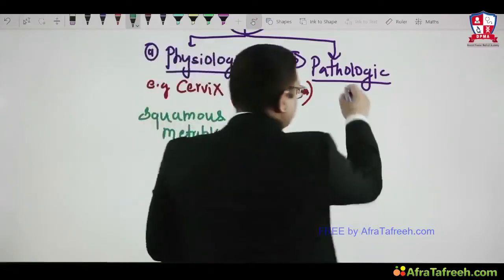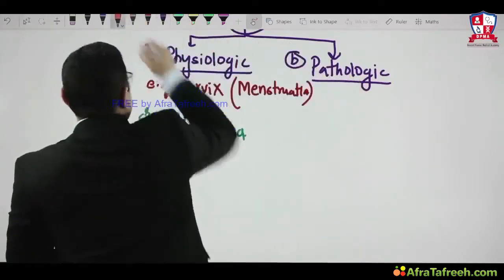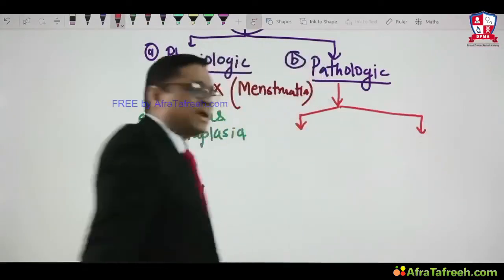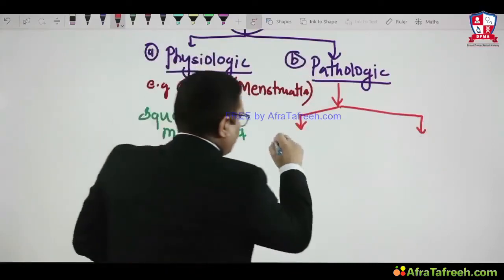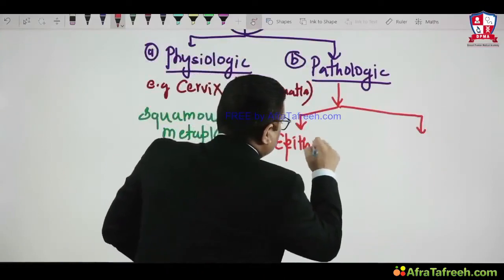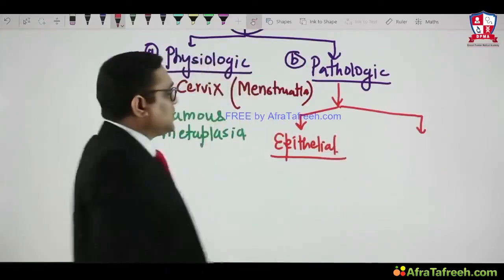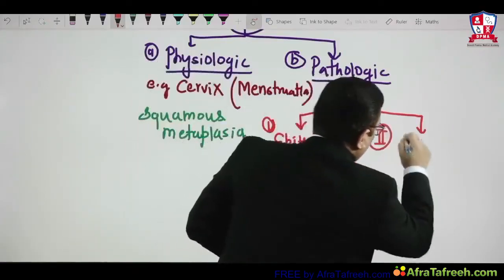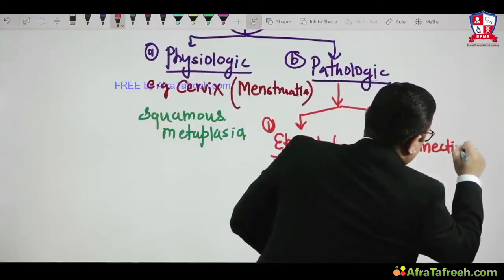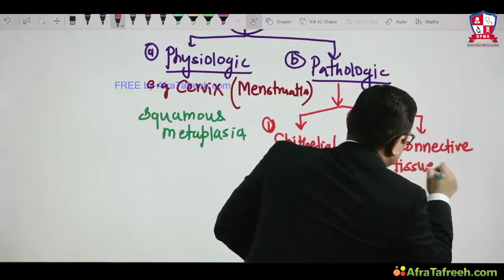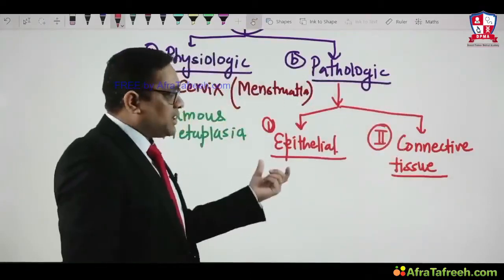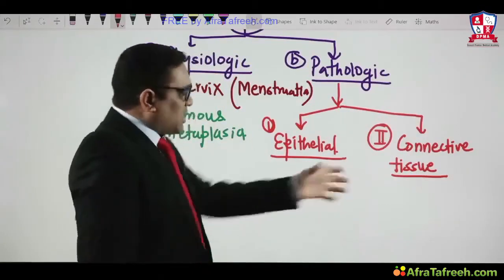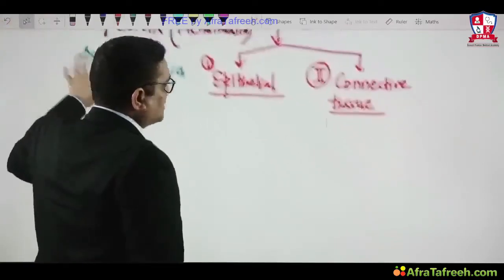Pathologic metaplasia has numerous examples. Again, I would like to tell you, there are two types of pathologic metaplasia. One is epithelial and the second is connective tissue or mesenchymal. So these are the two types of metaplasia I am going to discuss here: epithelial metaplasia and connective tissue metaplasia. I would like to discuss connective tissue metaplasia first because it's a small one.